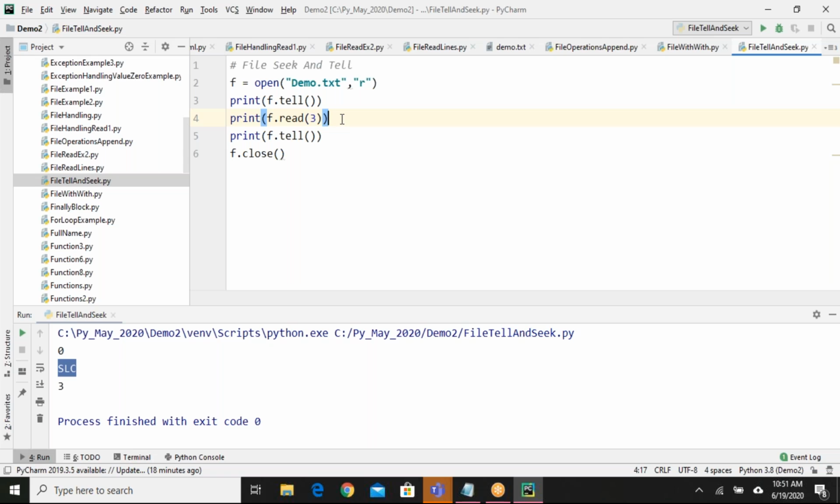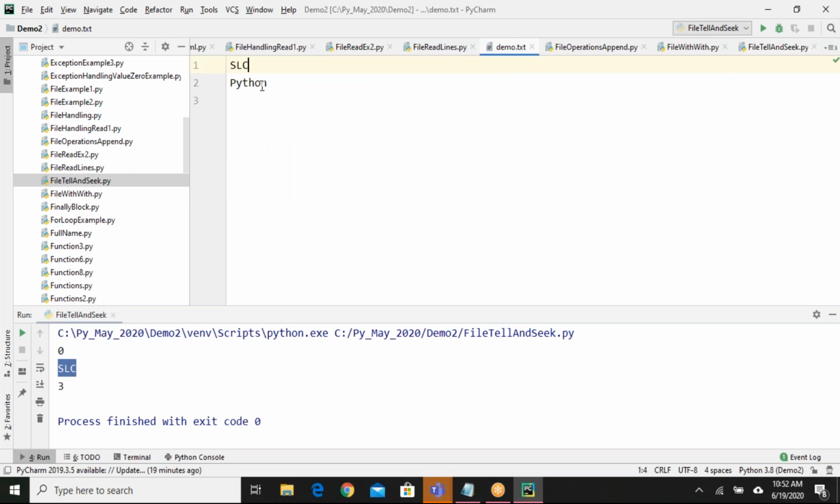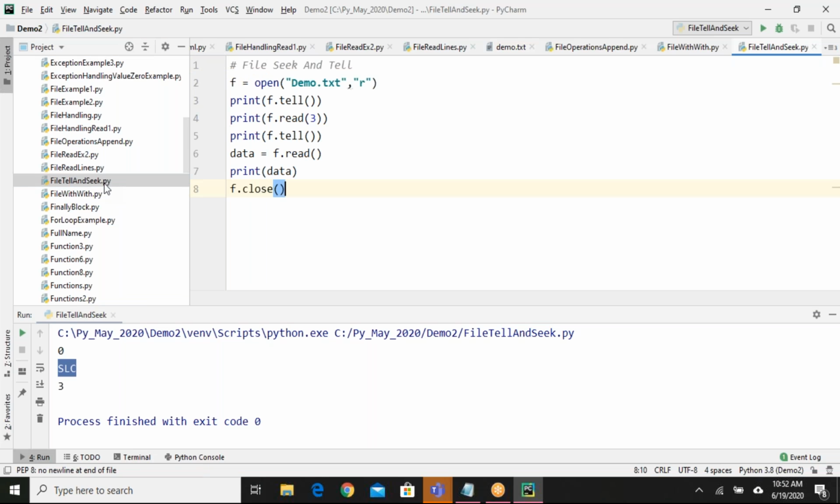We have one more option, seek, also. So let's say for example data equals f dot read, print data. Guys, first try to guess what would be the output here. In my Python file, I have SLC and Python. I have only 2 lines of code. Here I have written it like this.